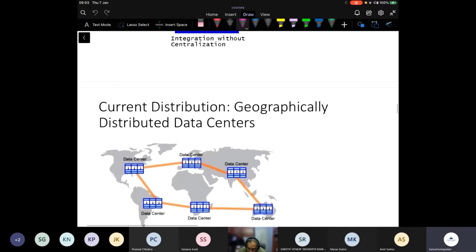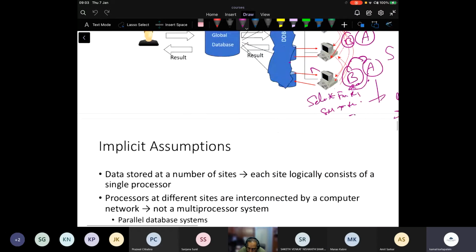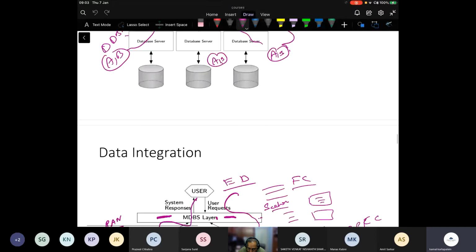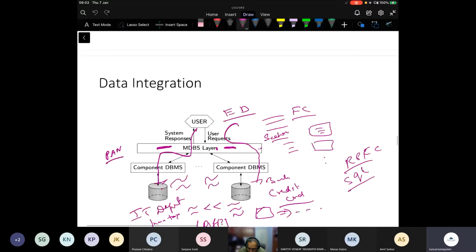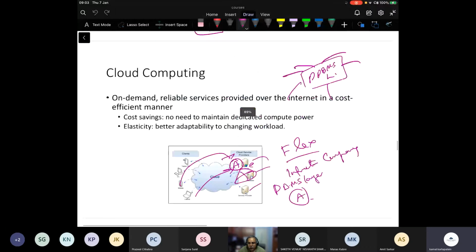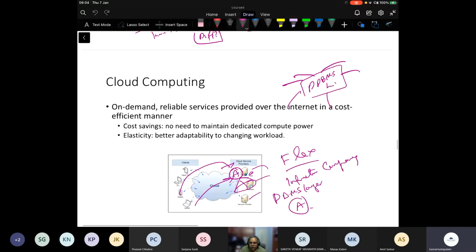So in the last class, we looked at all these aspects, and then we looked at the implicit things: client server, database integration, cloud computing, and this is where we stopped. There are all these remaining slides on the introduction, which I will get back to after today's class.